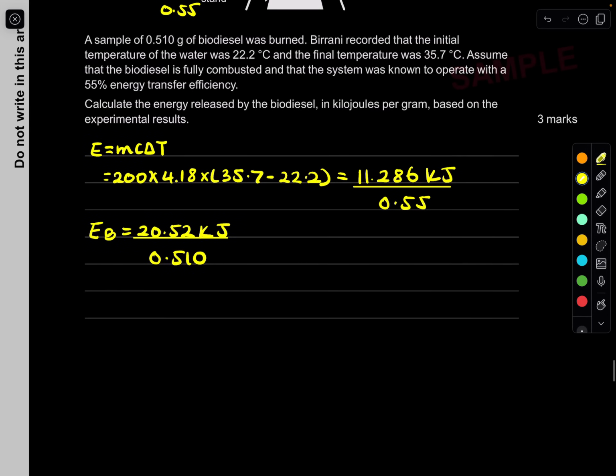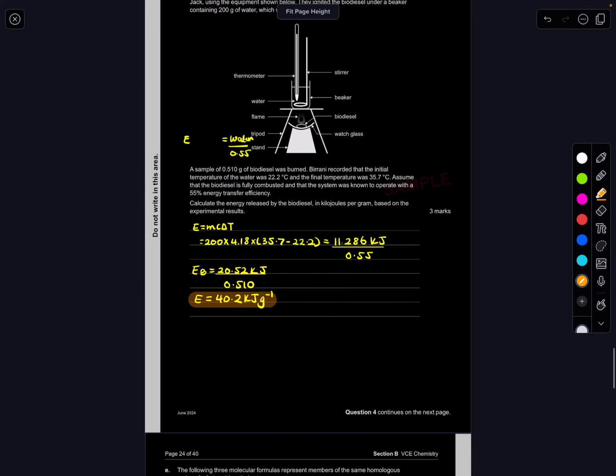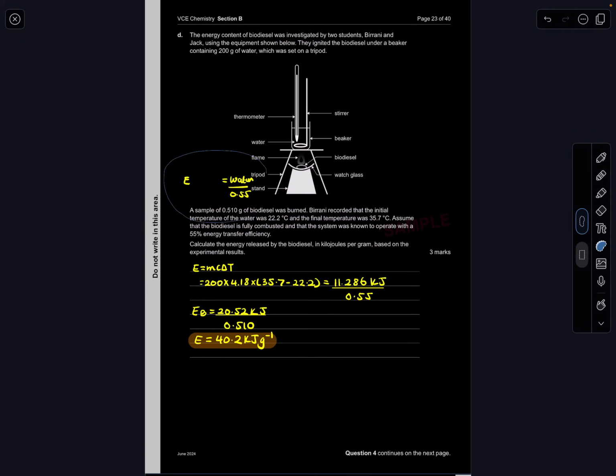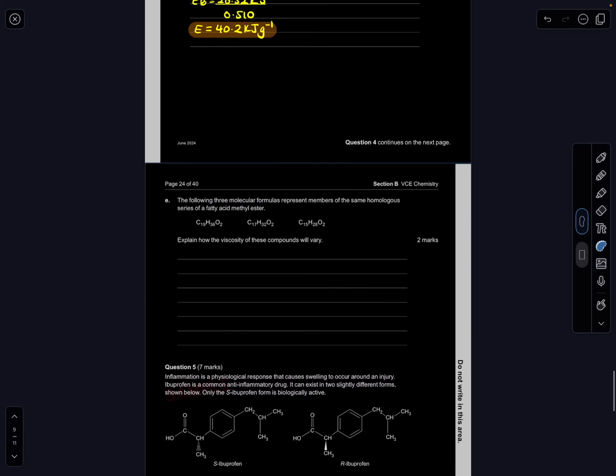How many significant figures in this case? I think it's all 3. Yep, so 4.2 kilojoules per gram. Done. Easy. That looks good. It's a nice free marker. That's just a normal, common question that you get from VCAA questions.